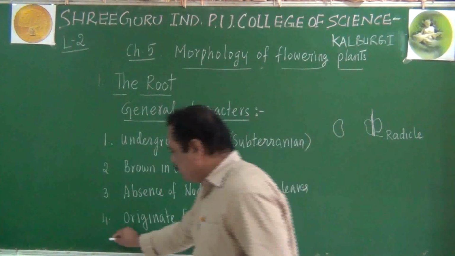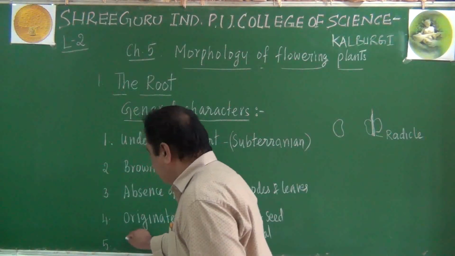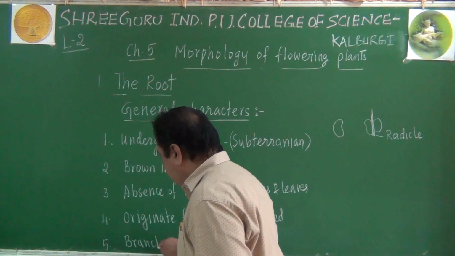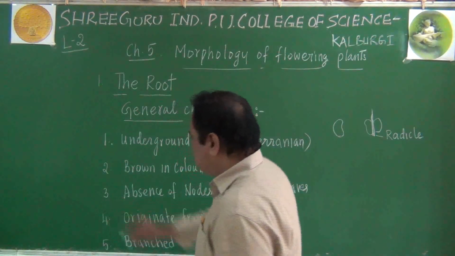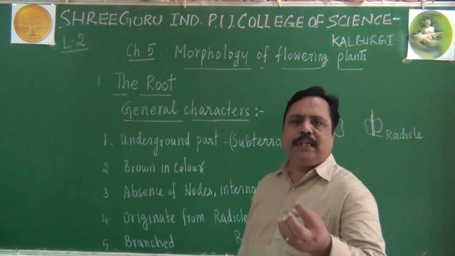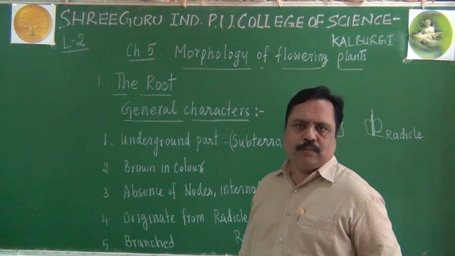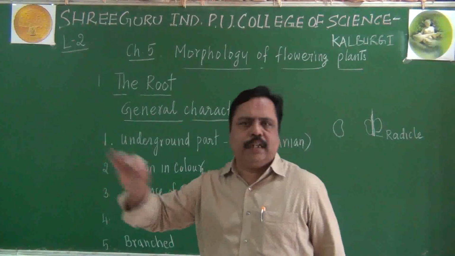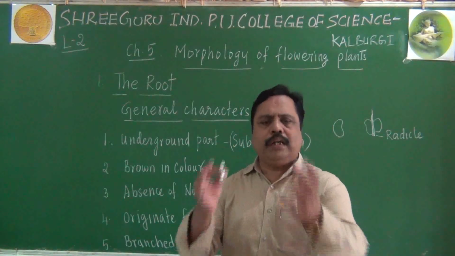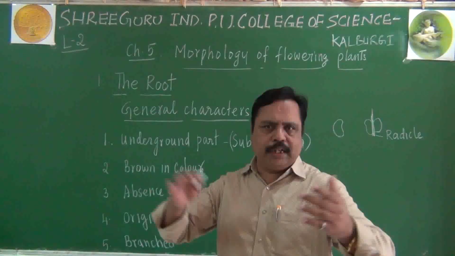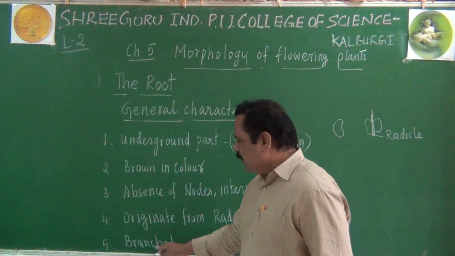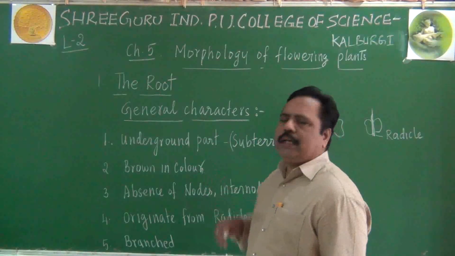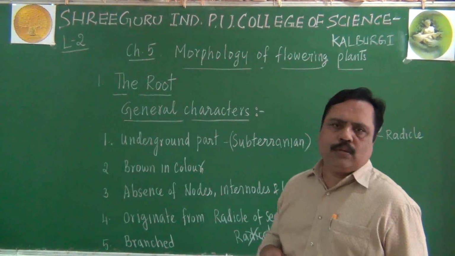Next thing is, this root will generally have branches also. Below the soil, they will be exhibiting some branches also. Those branches will be called primary root, secondary root, like that. Or a branch will be arising completely also, basically. That is the branched system. So remember, 5 general characters of the root I told you so far.